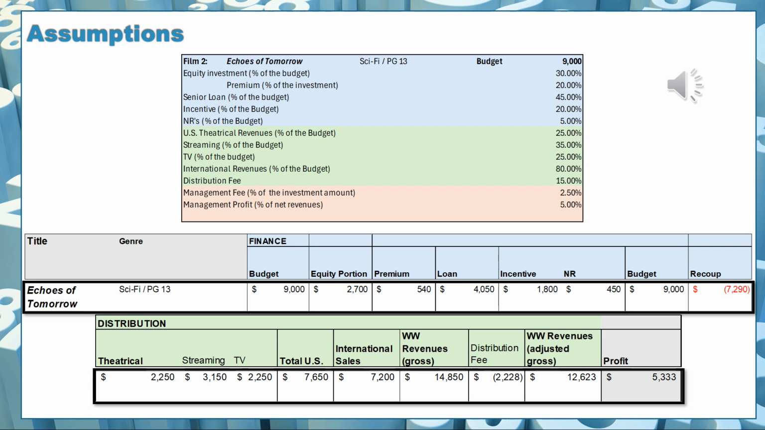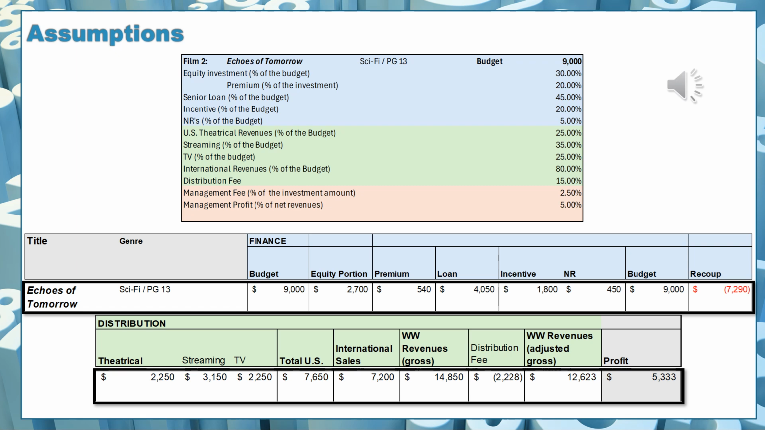The incentive for this film is $1,080,000, and the non-recoupable finance sources are $450,000. And if I add the loan, the equity, the incentive, and the non-recoupable finance source, I end up with a budget of $9 million. And when I add the loan, the premium, and the equity, I end up with $7,290,000 that I need to recoup.